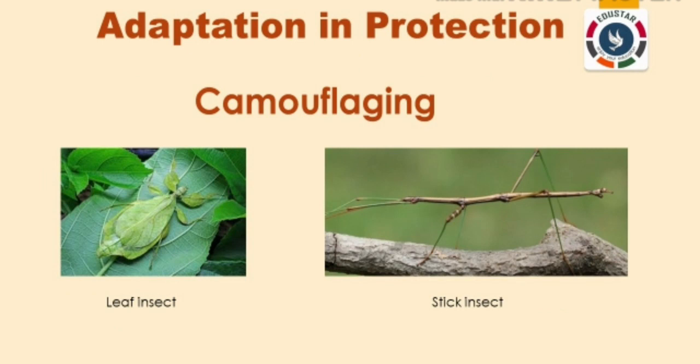Camouflage. The characteristics of animals that help them to mix or merge with their surroundings are called camouflage. Most animals escape from their enemies or catch their prey by camouflaging themselves. The color and shape of some animals like leaf insects, stick insects and grasshoppers are such that they can merge with the surrounding. This is called camouflaging and these animals are called camouflaging animals. Camouflage makes an animal hard to be seen in its surrounding. This adaptation protects them from their enemies.